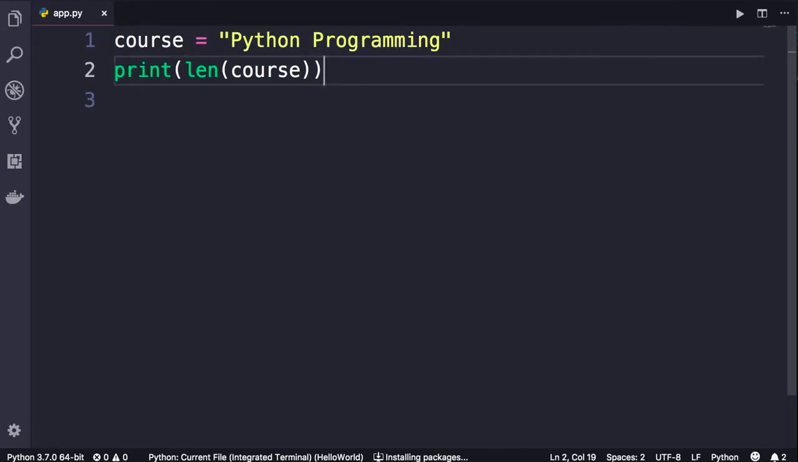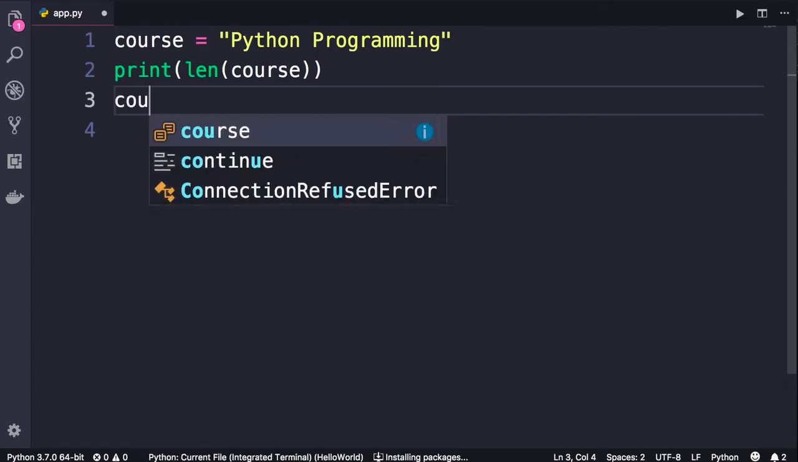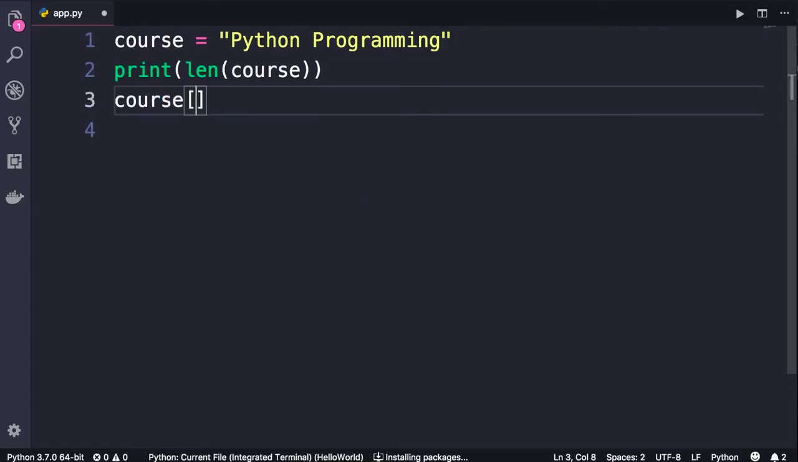Let's look at another example. If you want to get access to a specific character in this string, you use the square bracket notation. So here we add course, square brackets. To get the first character, you use the index 0.